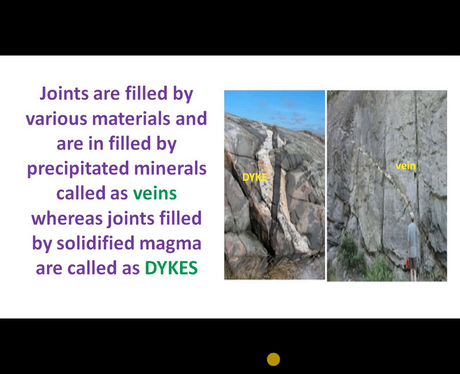Joints are filled by various materials. When filled by precipitated minerals, they are called veins. See, this is a vein. The joint is filled by some minerals, that's why it is called a vein. And sometimes these joints are filled by magma. In such a case, we call it a dike. So this is the dike, this is the host rock. The dike is filled by solidified magma.